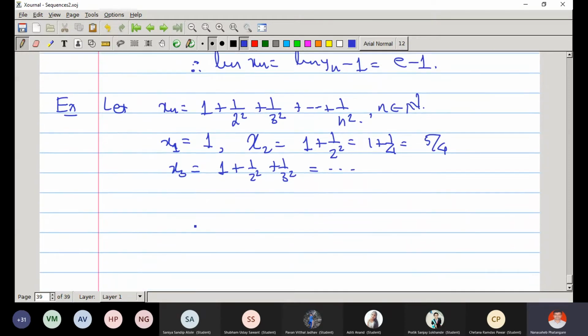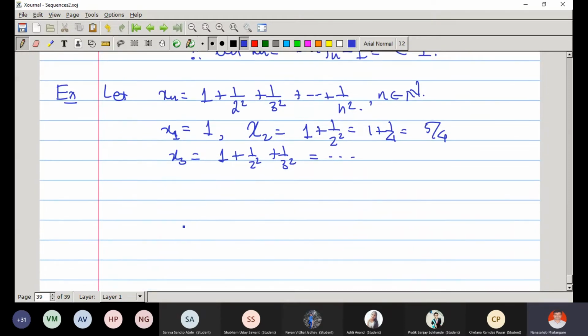Now what we are interested in is, does this sequence converge? This is our point of interest. So is it convergent? Is it monotone? Yes, sir.